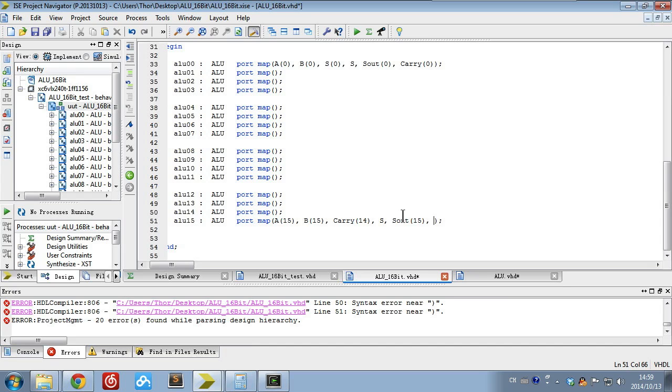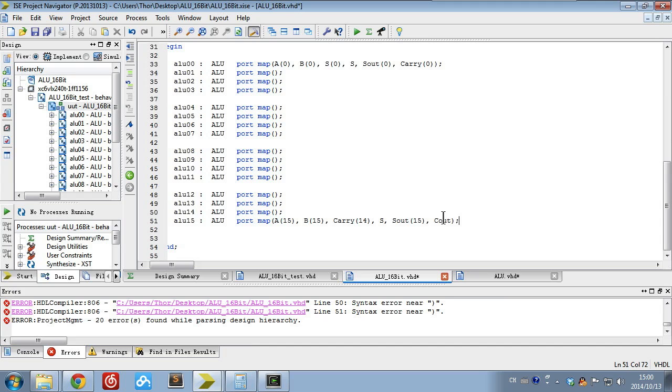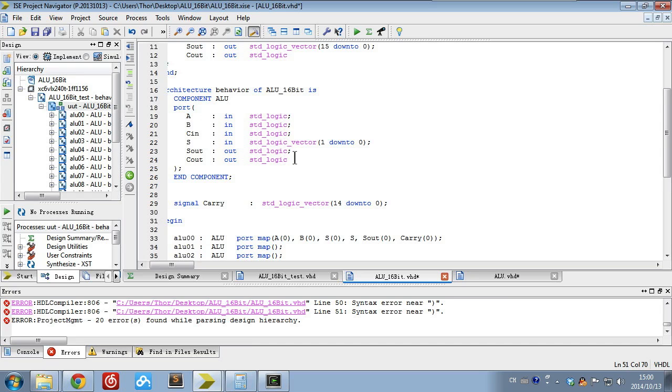Sorry, the last one is not carry 15, because we only have 15 carries. It is actually the C out for the whole ALU module. So pay attention to the last one. I know you can figure out the middle ones. Okay, so we'll finish this, and it's almost there.